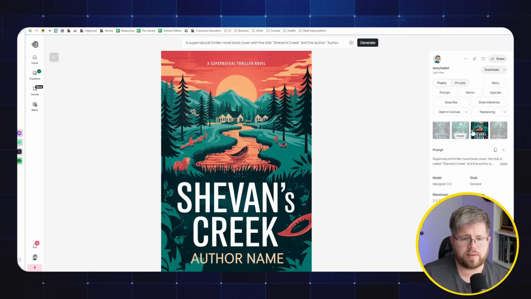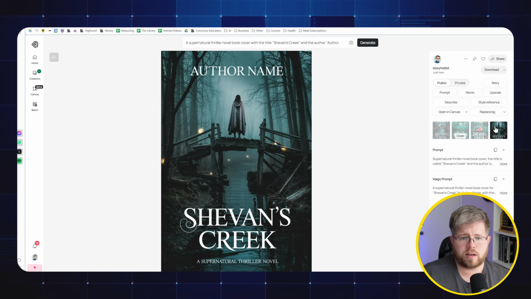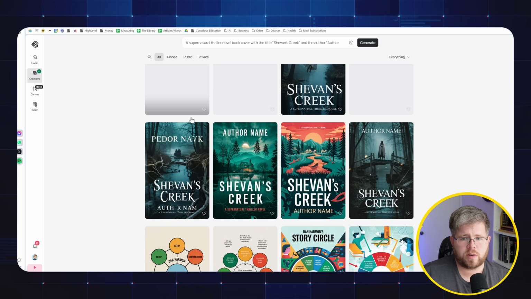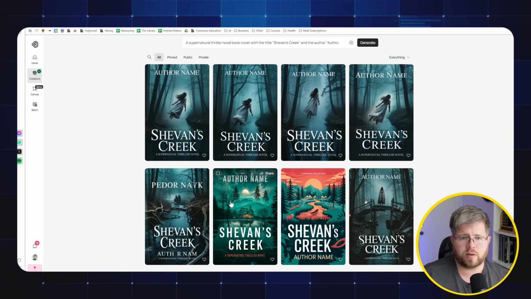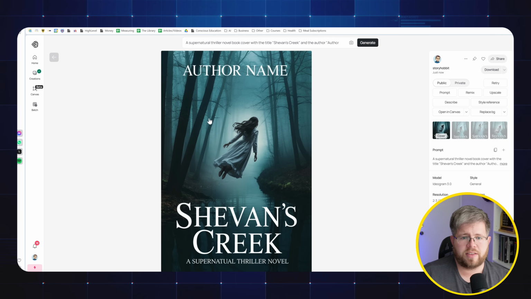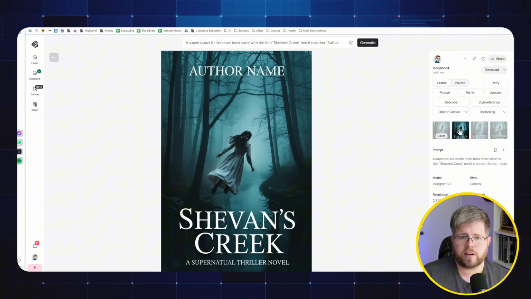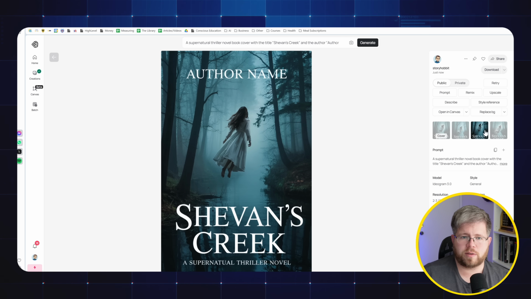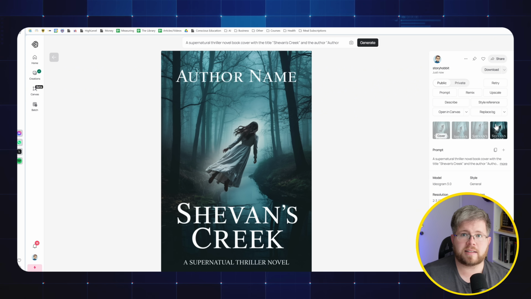But if we look at some of these others, this one's okay as well. This one, however, got really illustrated and just does not match the tone at all of what we're looking for. This one, again, is okay. So I've noticed, looking at some of the results, and here we have the second one, it's okay, but first of all, they're all extremely similar to each other. And I've noticed that's the case if you have magic prompt turned off. They will often be very, very similar to each other.